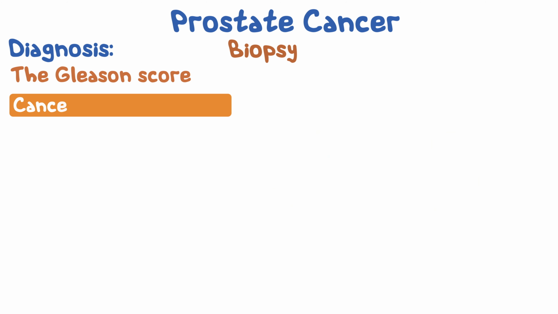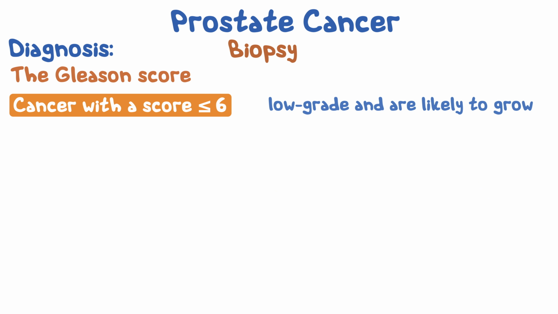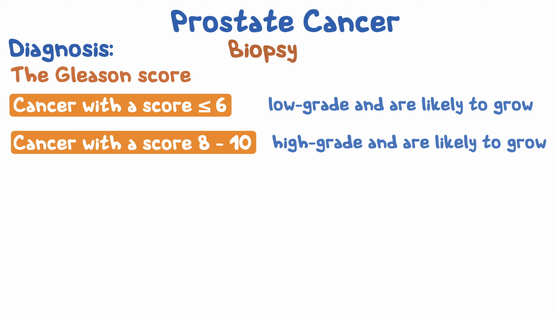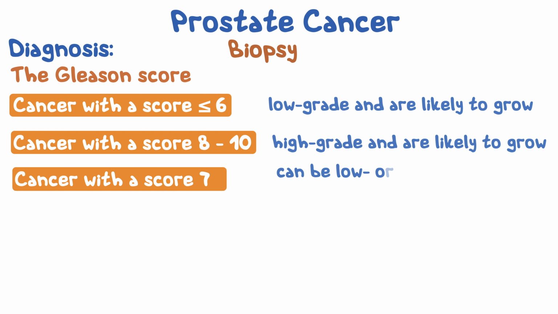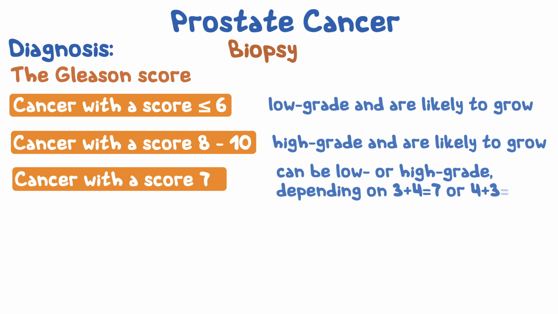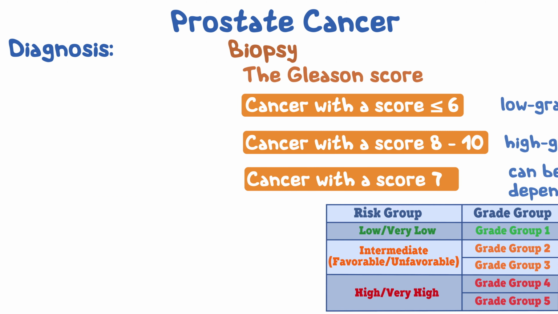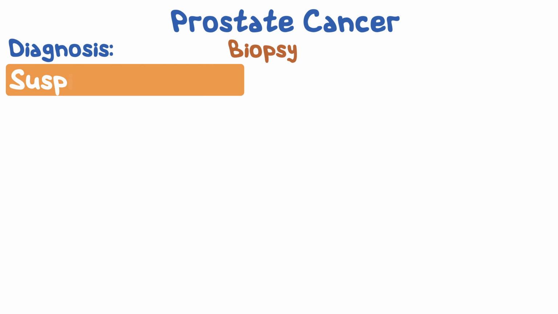Cancers with a score of 6 or less are considered low grade, likely to grow and spread slowly. Cancers with a score of 8 to 10 are considered high grade and are likely to grow and spread quickly. Cancers with a score of 7 can be either low or high grade, depending on whether the score is 3 plus 4 equals 7 or 4 plus 3 equals 7. In 2014, the International Society of Urological Pathology introduced the grade group system, which uses 5 grades to simplify the prostate cancer grading system. Sometimes prostate cells look abnormal but not quite cancerous.